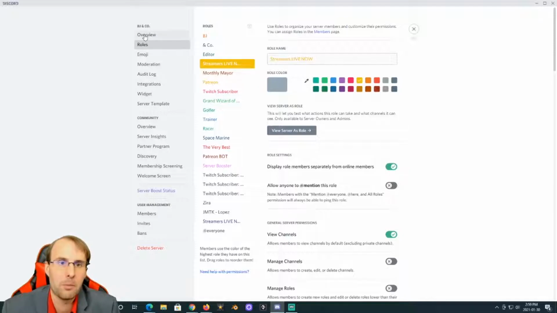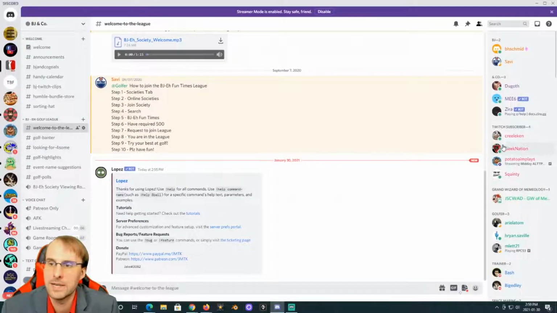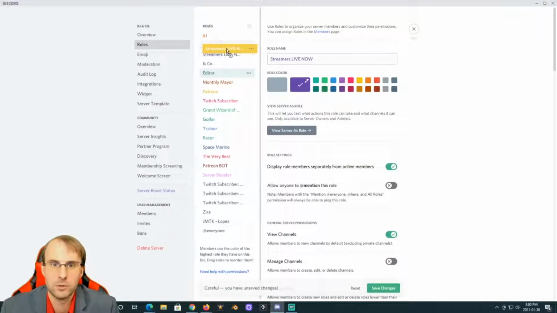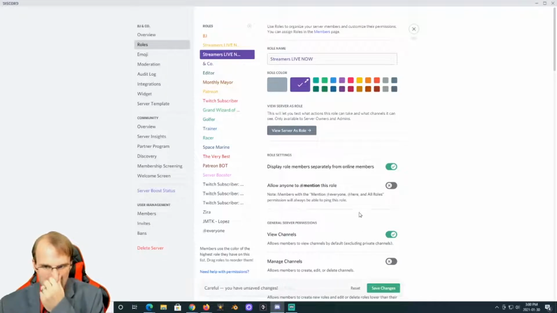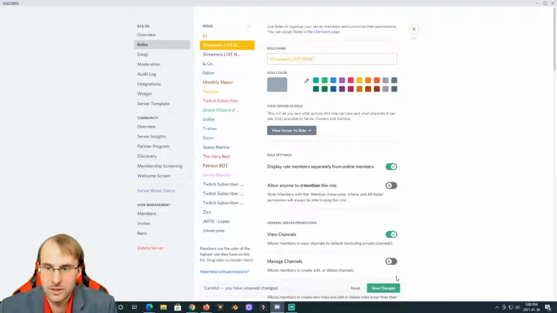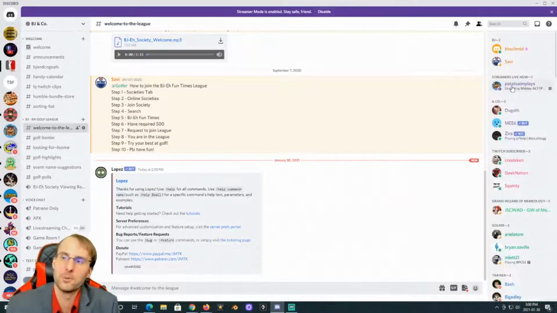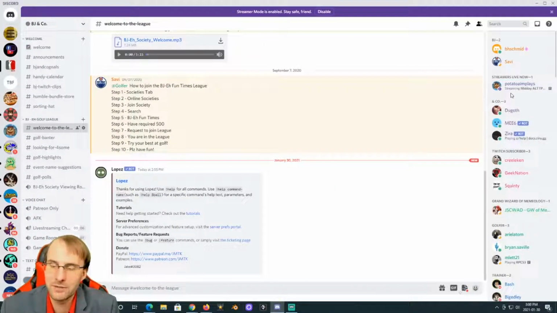So now if we go back, closing this out and taking a look on the side, I'm going to put these right at the top. It's turned on, save changes, close. There we go. I must not have moved it high enough.